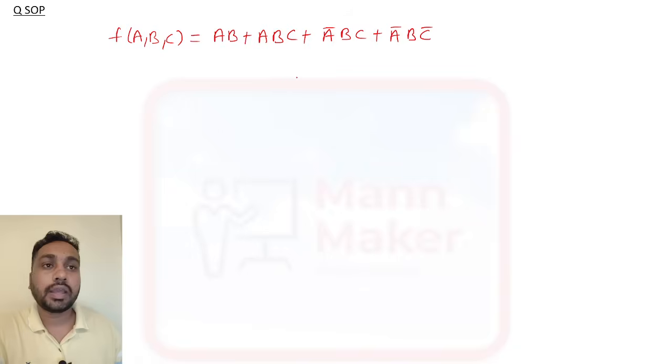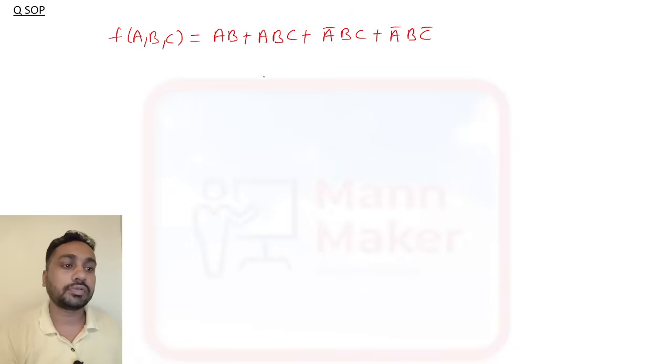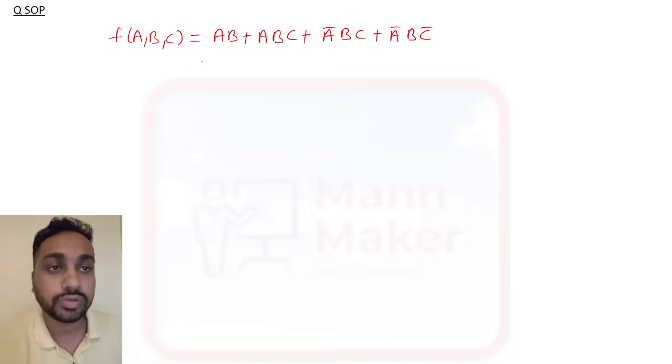Suppose we have been given this question, we need to solve this one. We need to make it SOP, and after that K map. Using K map we have to reduce this one.